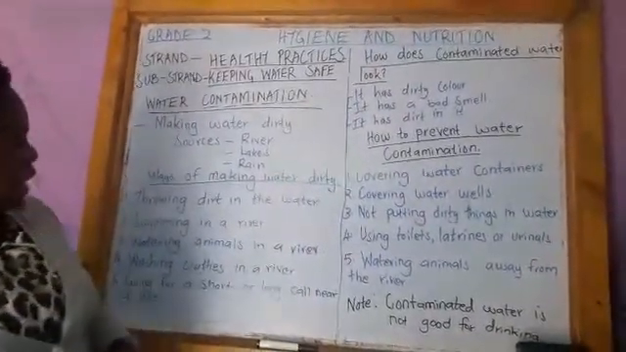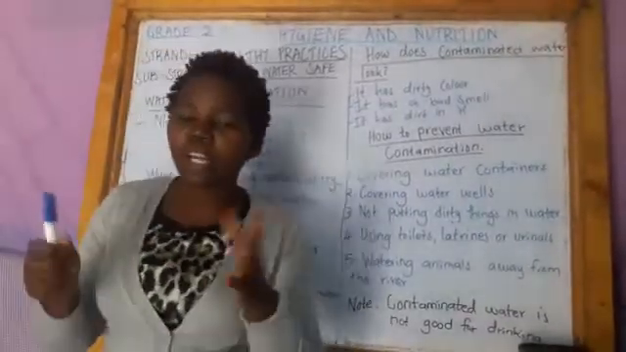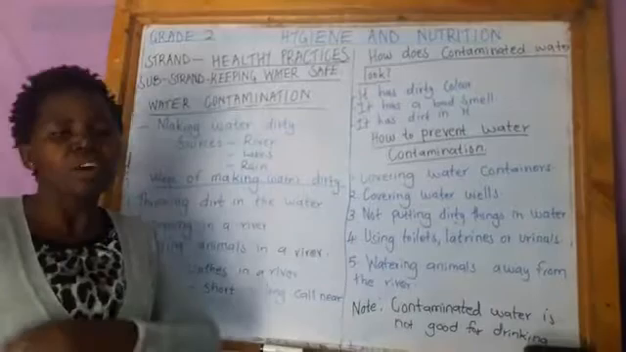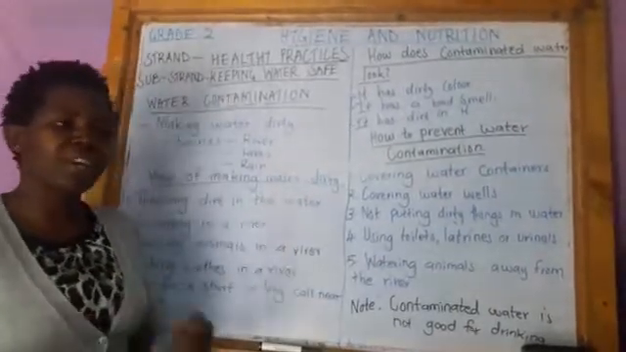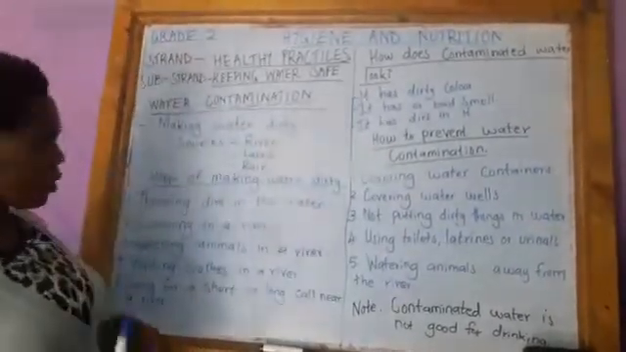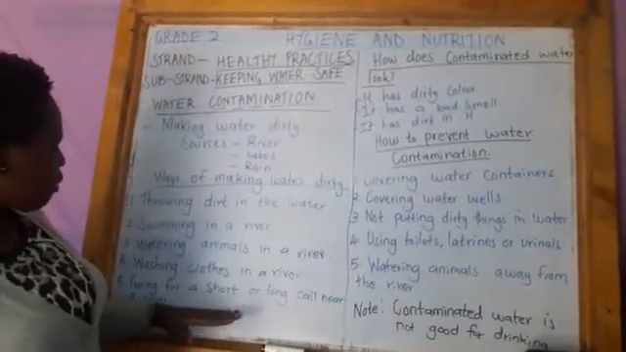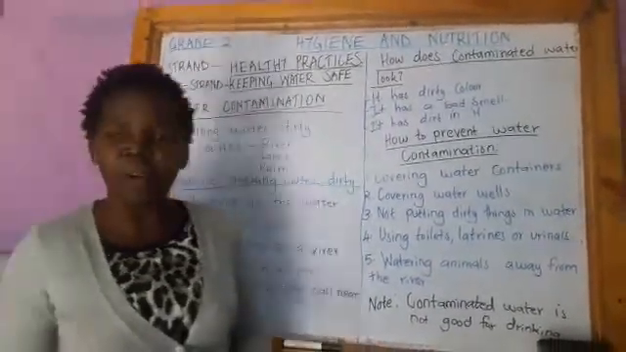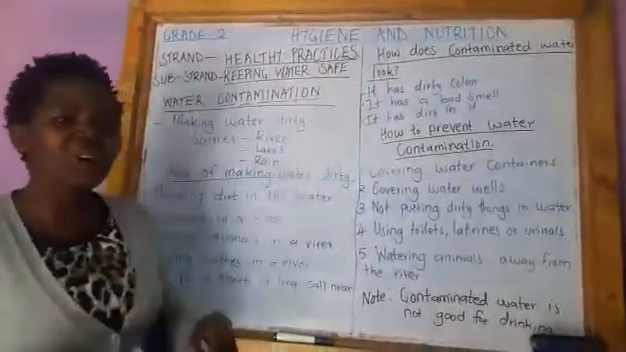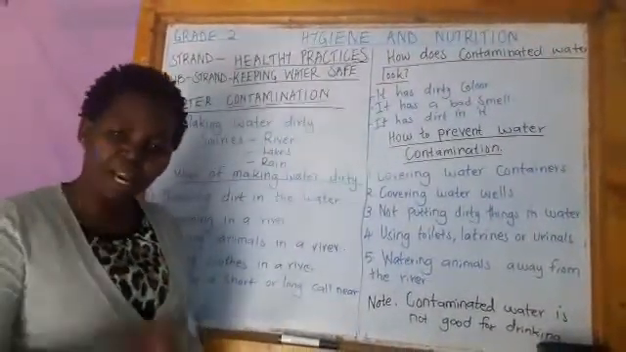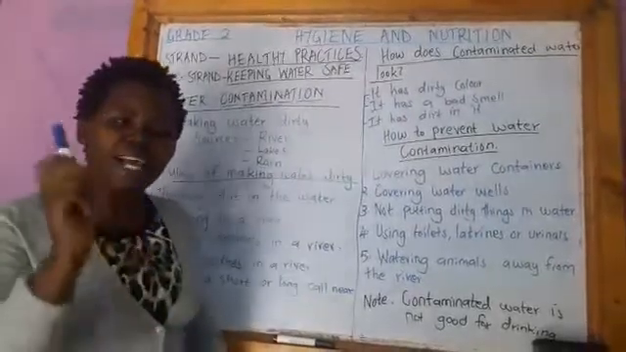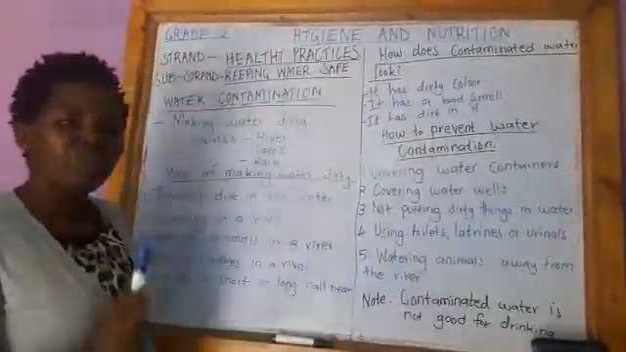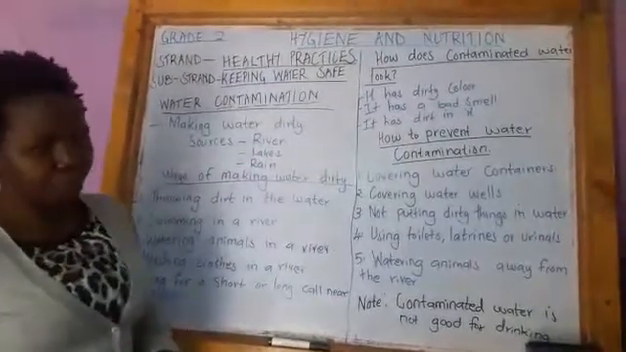Then washing clothes in a river. There are people who go to the river to wash their clothes, and the dirty water from the clothes flows back to the river, and that is making water dirty. That is water contamination. And then going for a short or long call near a river. When you go for a short or long call near a river, it is bad manners. It is making that water dirty. Your dirt will go back into the river, and that will be water contamination.